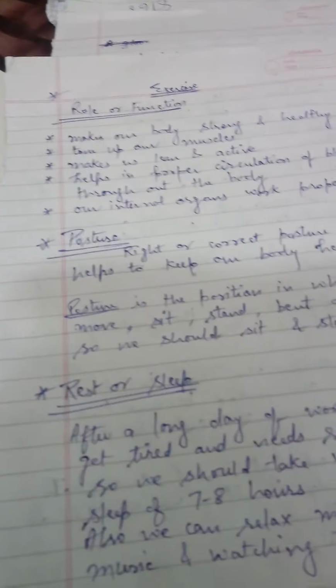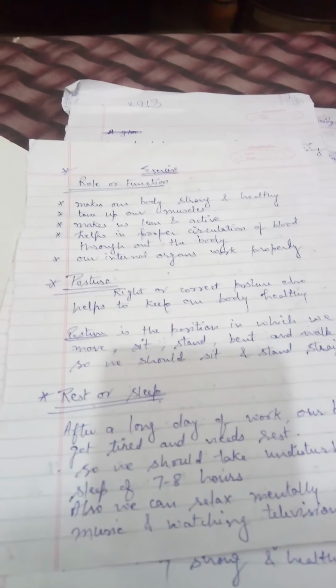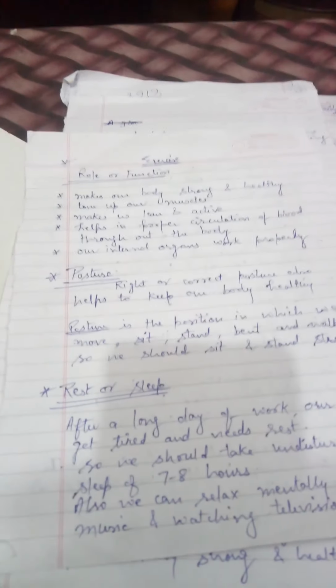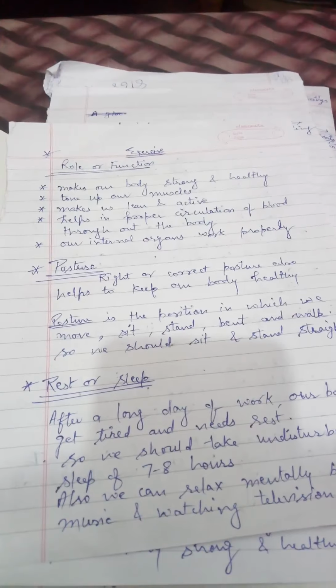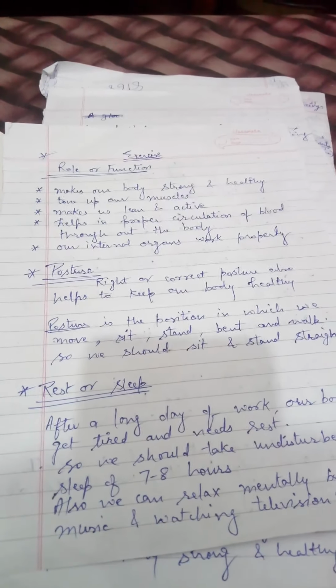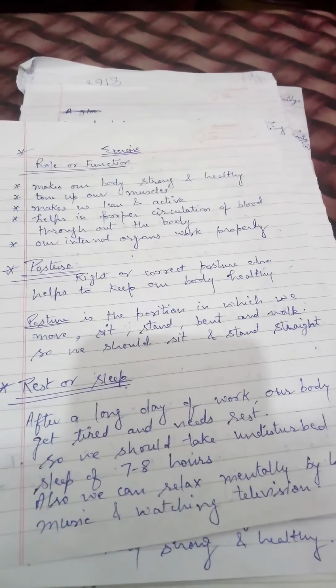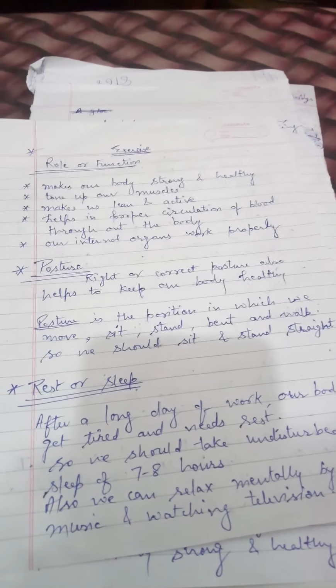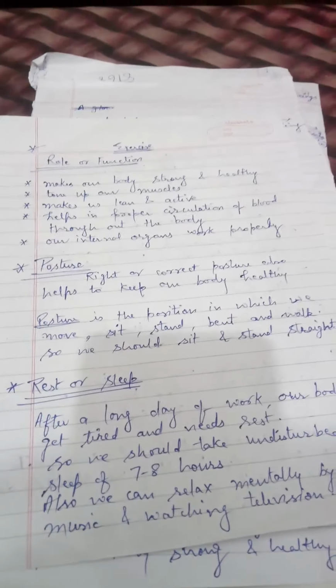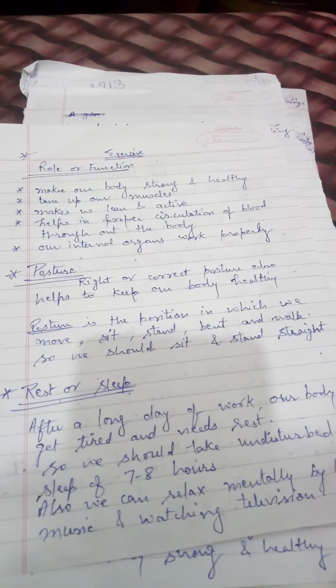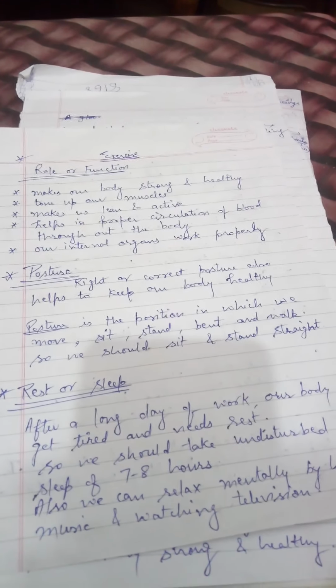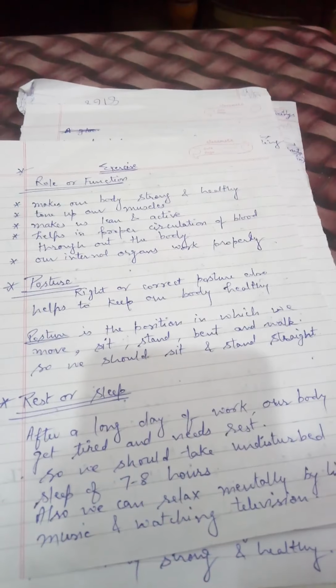So the sleep, the rest, will make you fit and fine. So you will take a balanced diet, you will do exercise, you will keep your body posture in the proper position, and you will take proper rest or sleep. So this is all about today's lecture. Now the rest of the chapter will be continued in the next video.